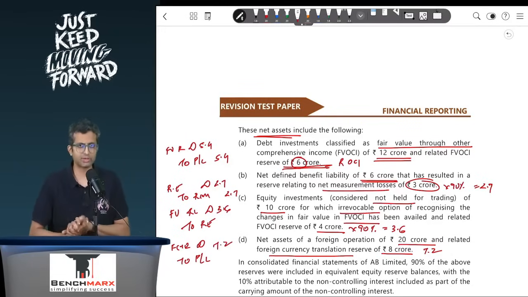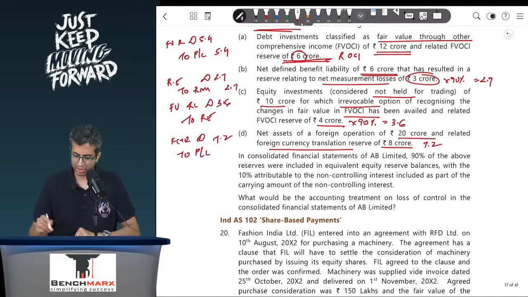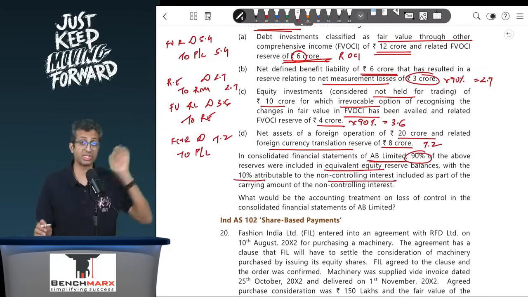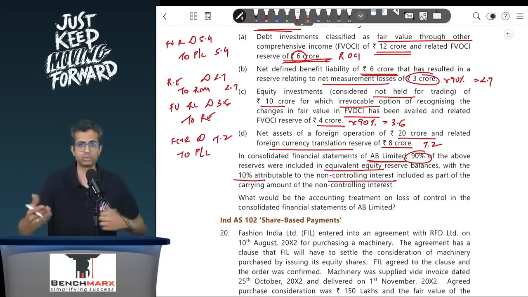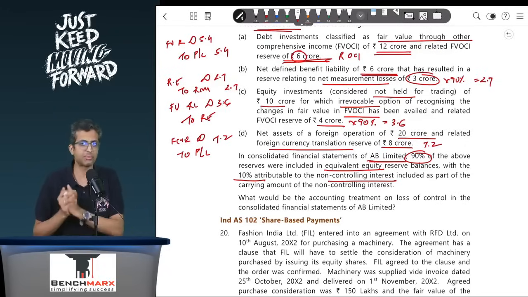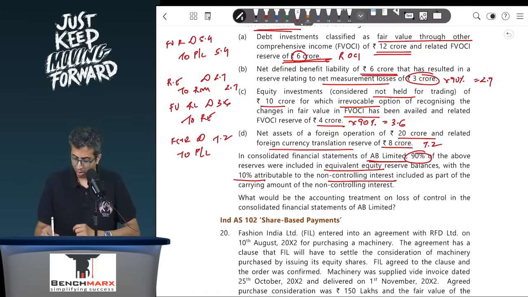your understanding of a stake sale, and this is kind of a repeat question again. So the question asks you, in the consolidated statements of AB, 90% of the above reserves were included in the equivalent equity balances and 10% is attributable to NCI. They have told you this. Even if this was not told, we would have still assumed that only 90% are attributable to, let us say, the group, 10% is attributable to the NCI. What would be the accounting treatment on the loss of control in the CFS?